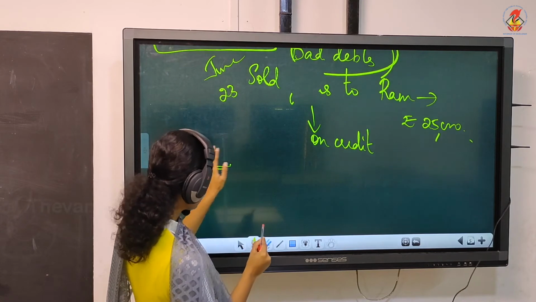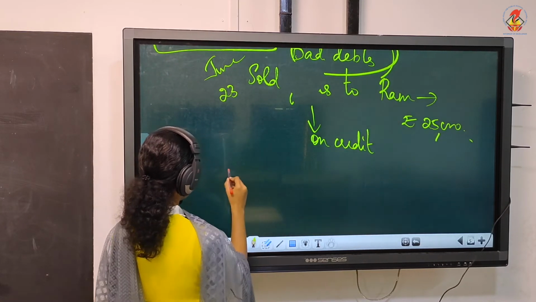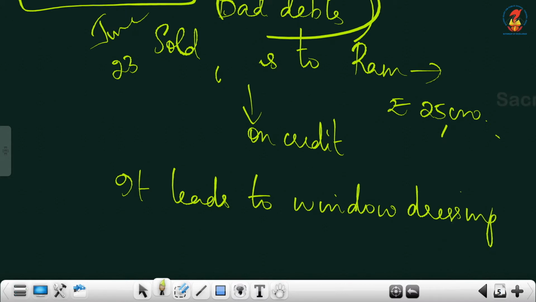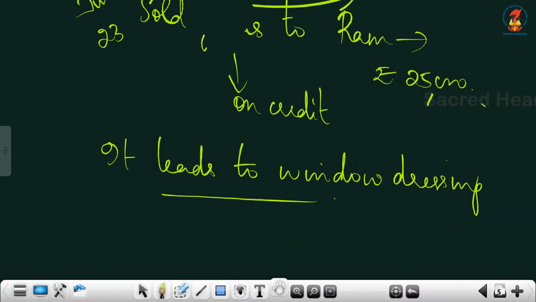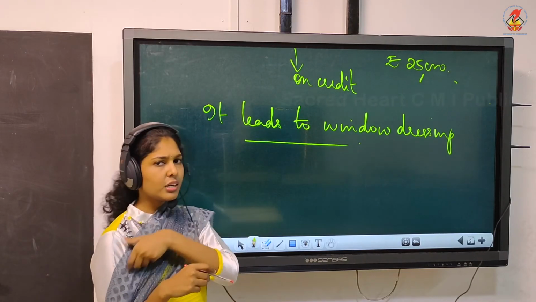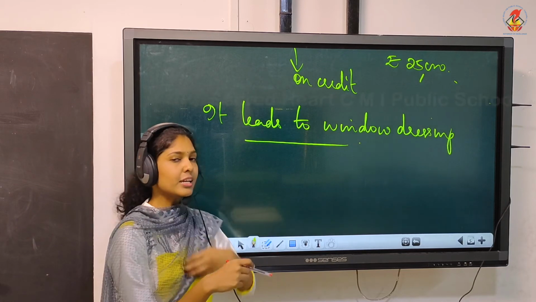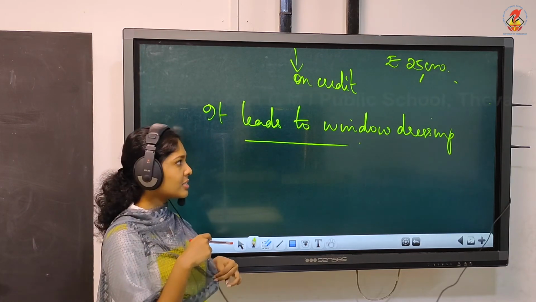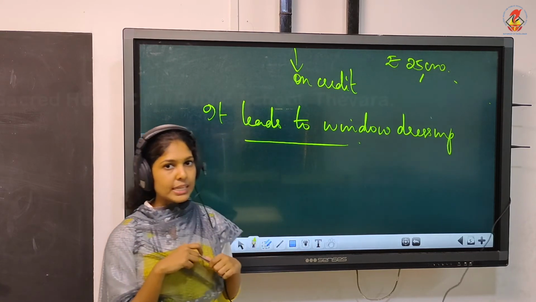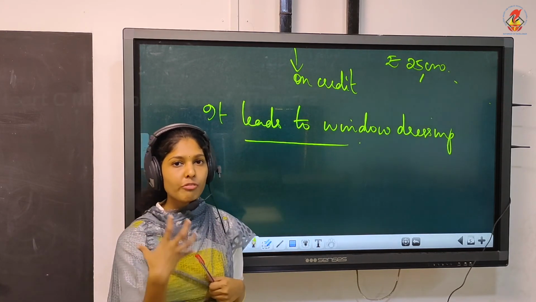Then the next point is, it leads to window dressing. Accounting leads to window dressing. That term is a new term for you, window dressing. Usually students will say like dressing up the window. Here in accounting, window dressing means manipulation of accounts.